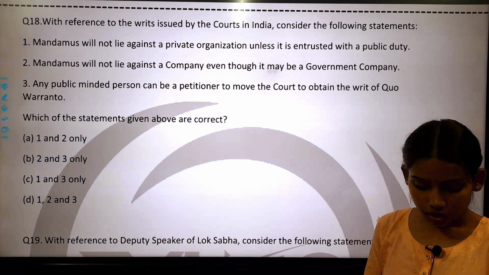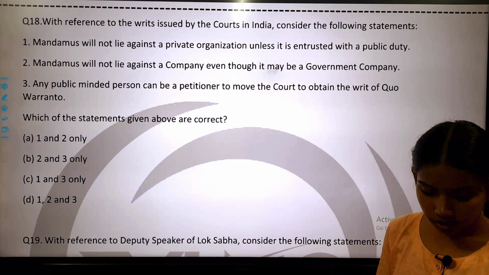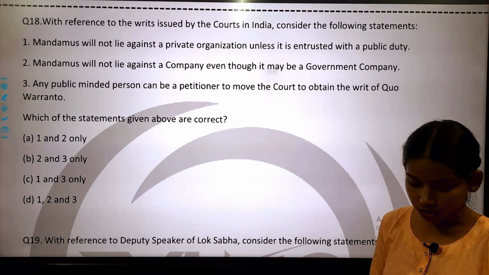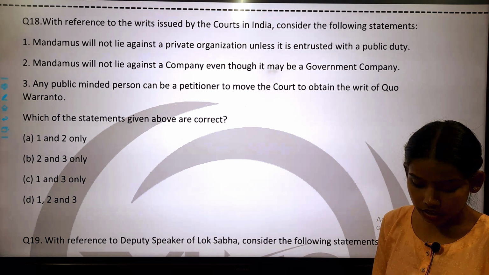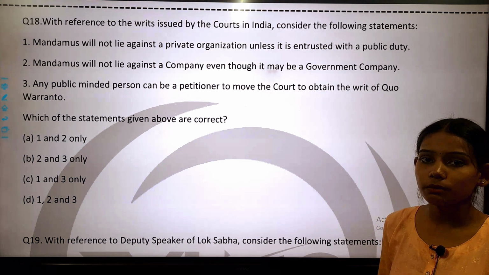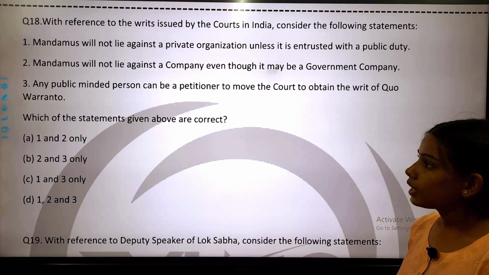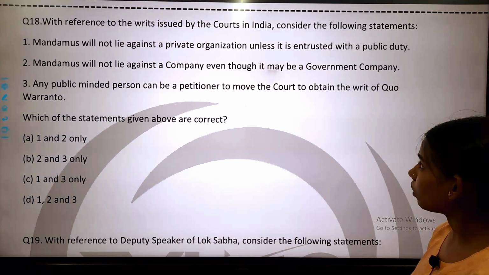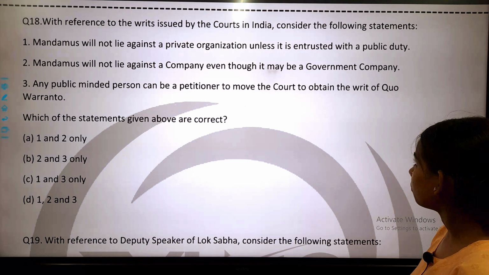Okay. So statement number 1 is, mandamus will not lie against a private organization unless it is entrusted with a public duty. Okay. And statement number 2 is, mandamus will not lie against a company even though it may be government company.